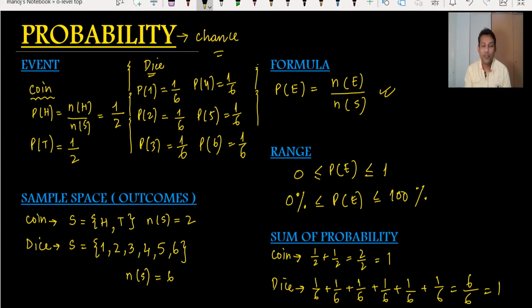So we conclude here that the sum of the probability of all the events of any particular experiment is always equal to 1. This is very important.